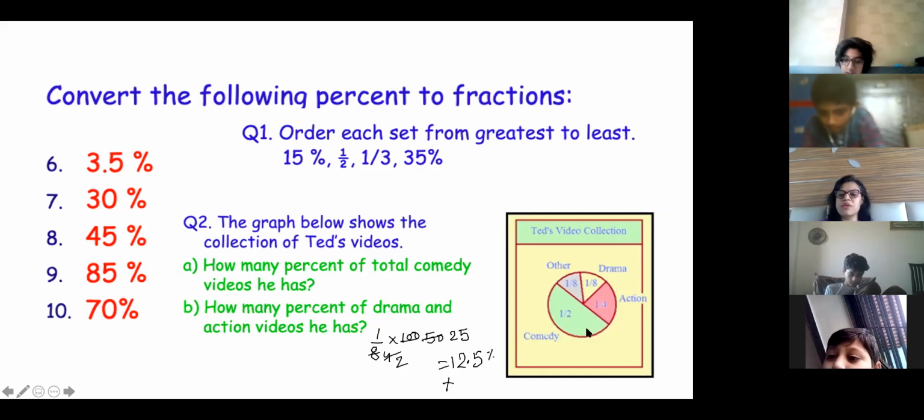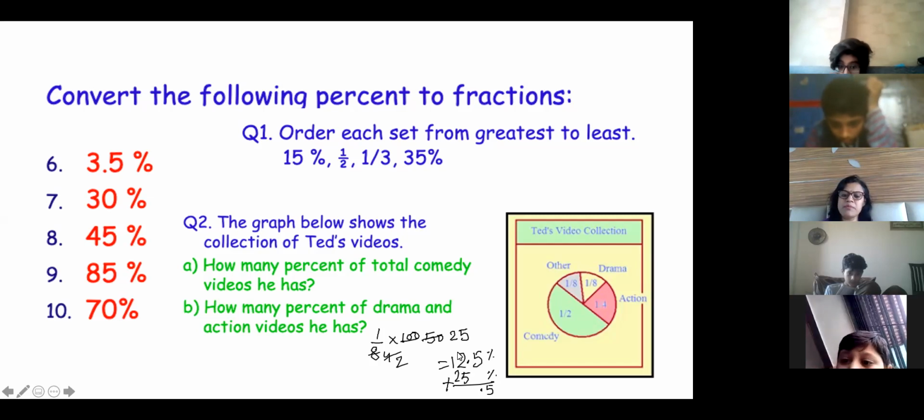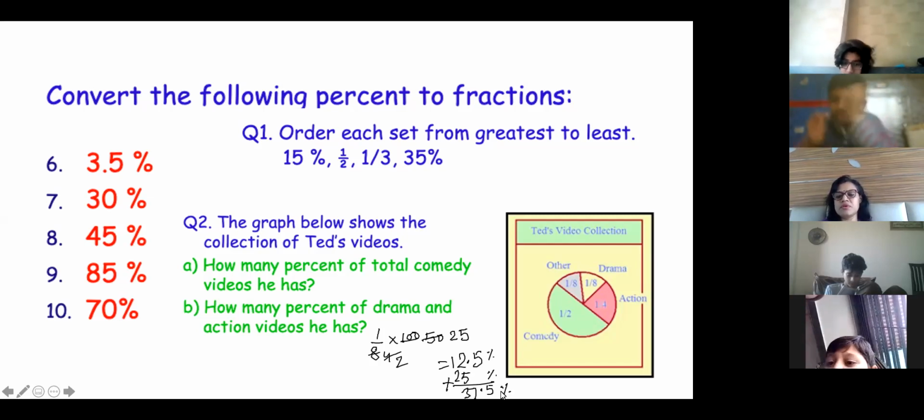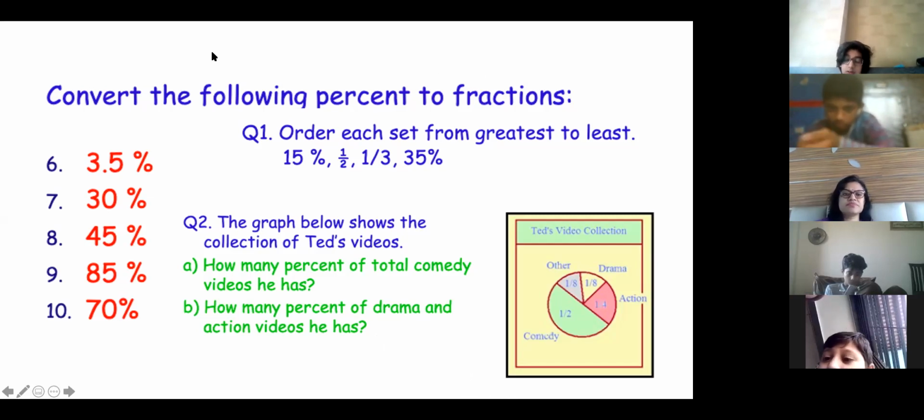12.5% plus 1 by 4 is what? 25%. How did 35.5 come? 5 plus 2 is 7, yes, sorry. 37.5%. So total is 37.5%. Ma'am, do we have to write this? No, don't write this question.